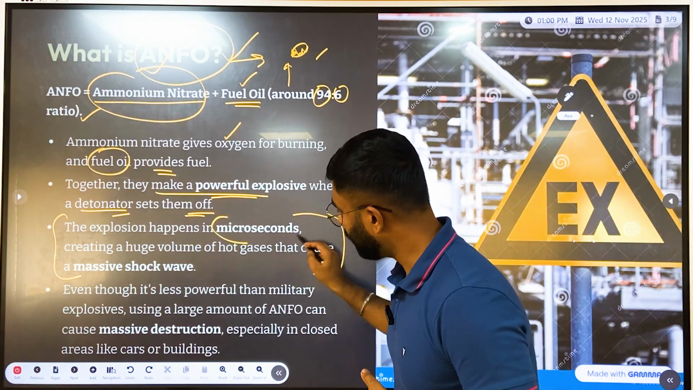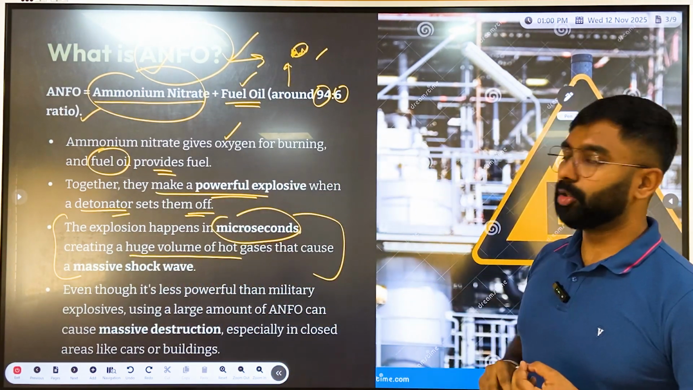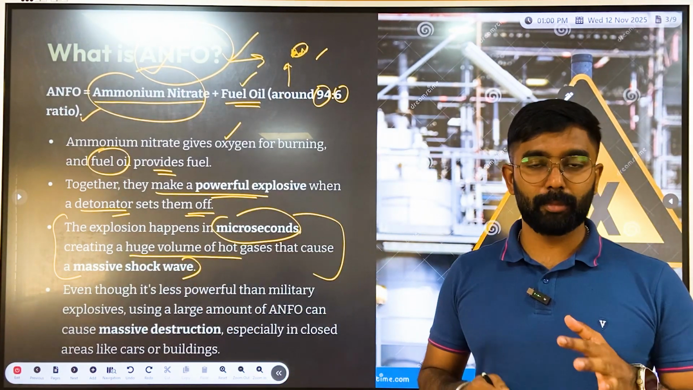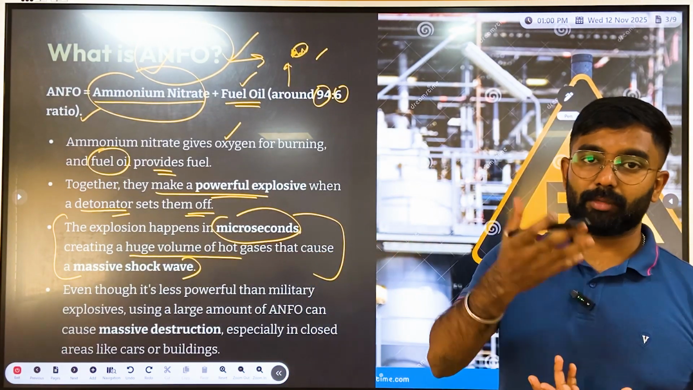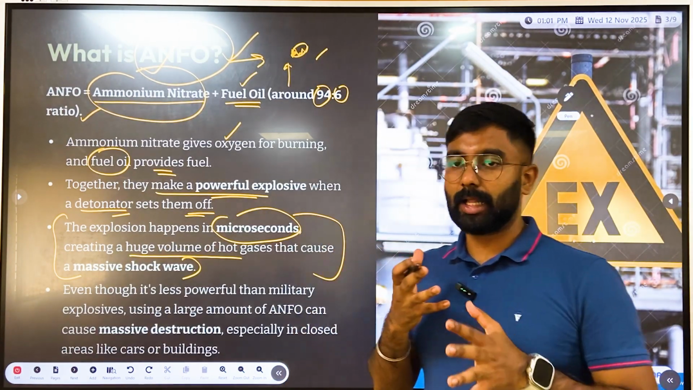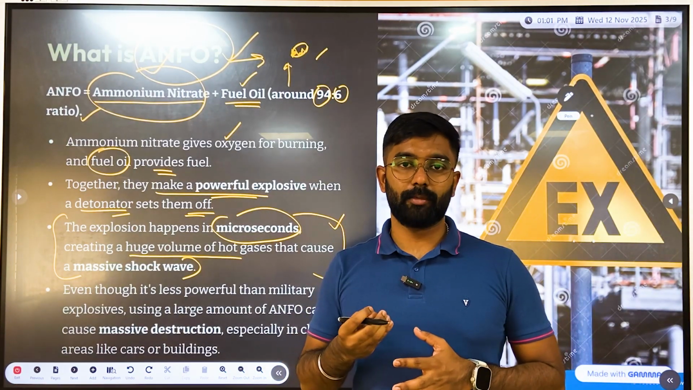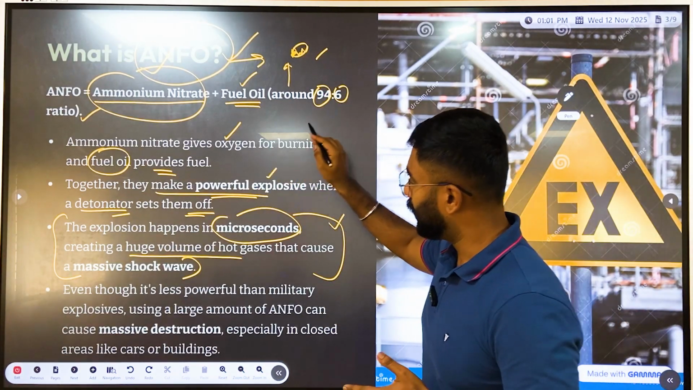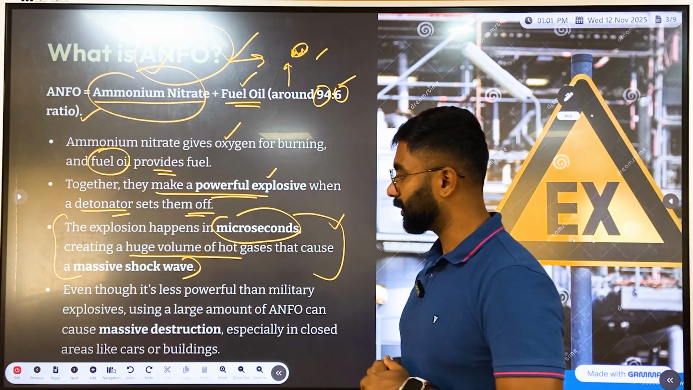The explosion happens in micro milliseconds, and it creates a huge volume of heat and hot gases that cause a massive shock wave, like an earthquake of magnitude more than 3.3 or even sometimes 4, right? So we're talking about a humongous energy released from a chemical fertilizer which, when idle, is harmless, but when combined with a detonator and provided with a fuel oil, becomes a very powerful explosive.